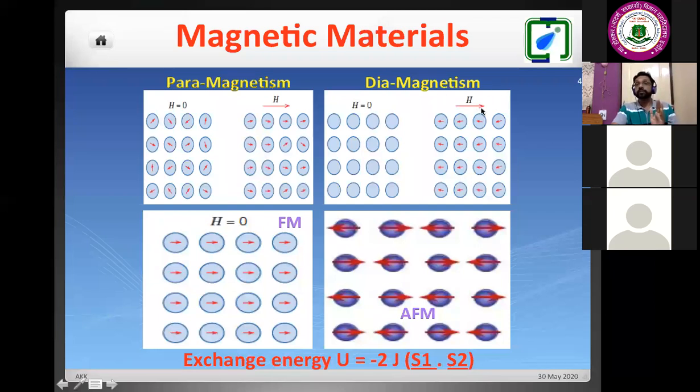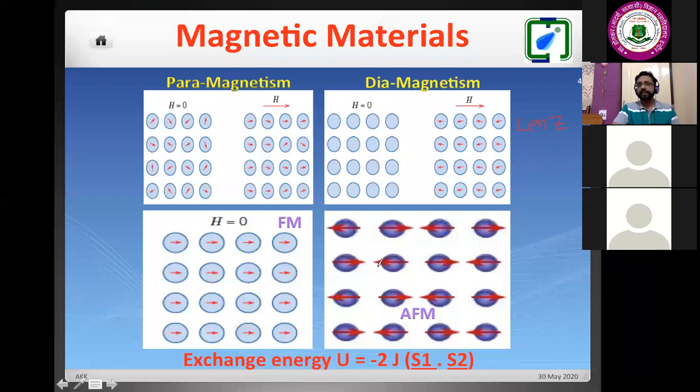This is based on Lenz's law. So based on that, every material contributes to diamagnetism. Now, what happens to the diamagnetism when other magnetism, para, ferro, or antiferro, is present?